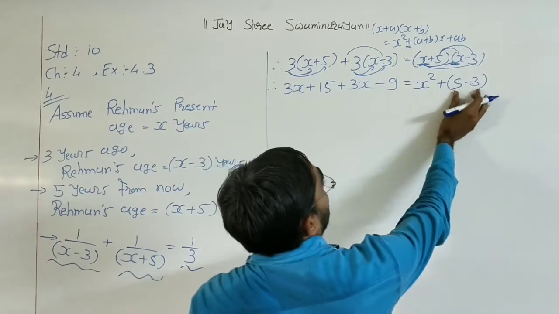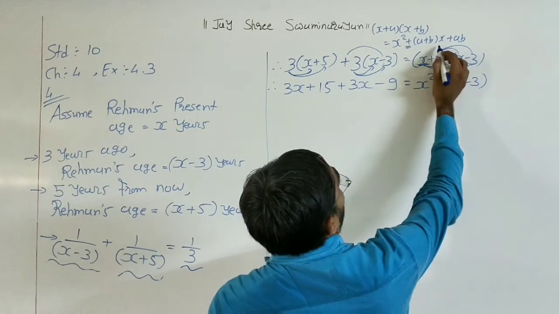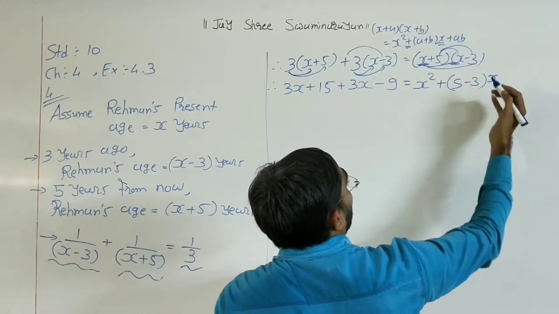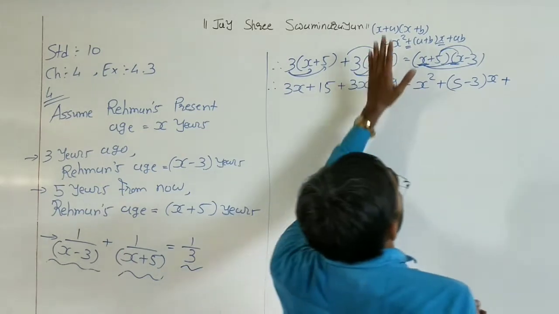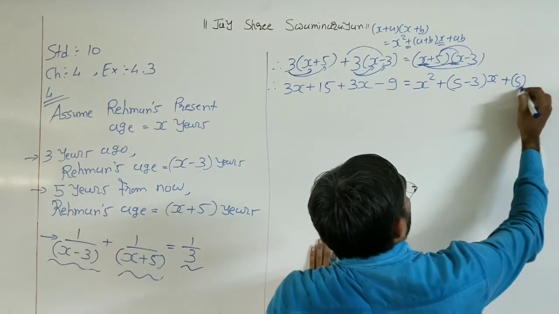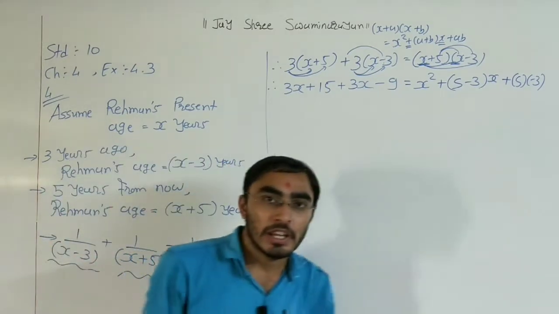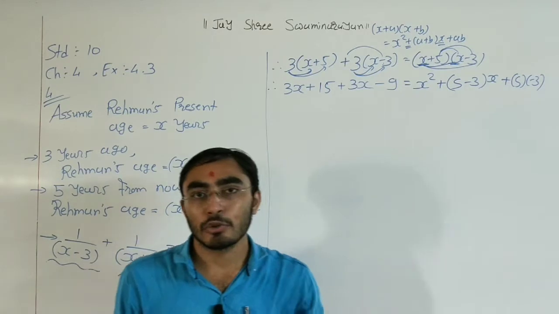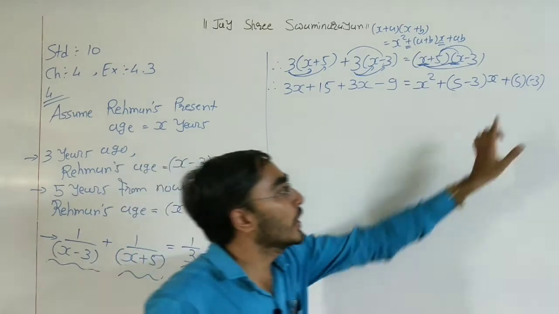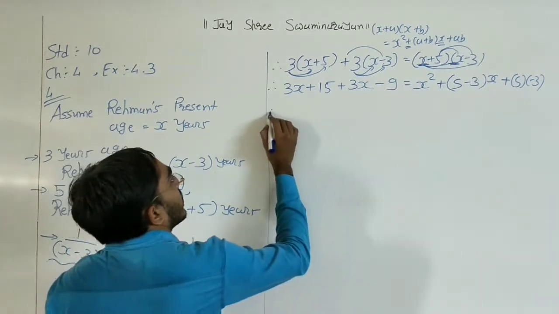Okay, a plus b, so 5 minus 3, multiply this x, so x plus ab, a multiply b, where a is equal to 5, b is equal to minus 3. Okay, a multiply b, multiplication is there, so we need to use the bracket here to show the multiplication. Okay, 5 multiply minus 3.